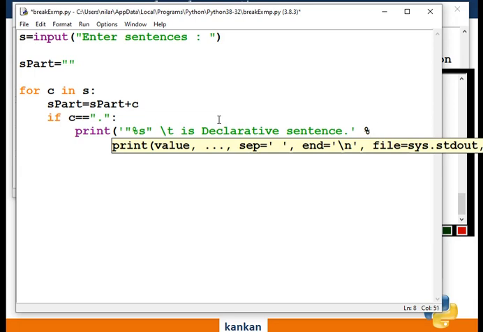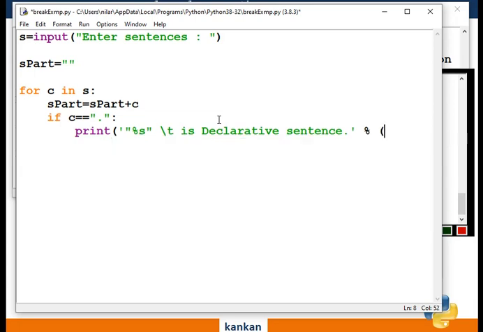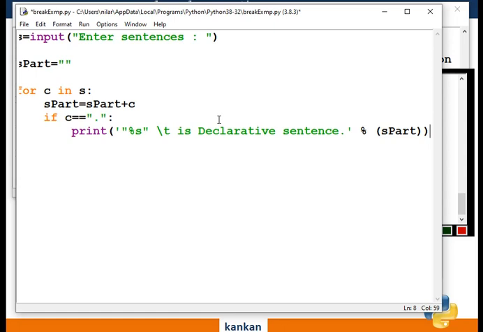Now concatenate the string, output the value of s_part. This would be the value of s. Okay, clear?